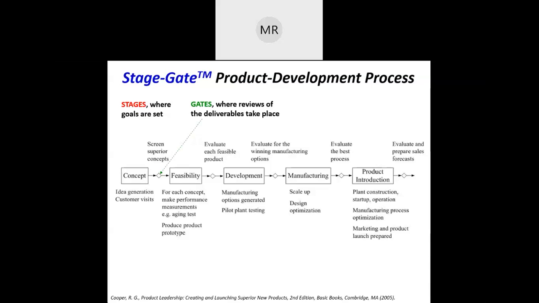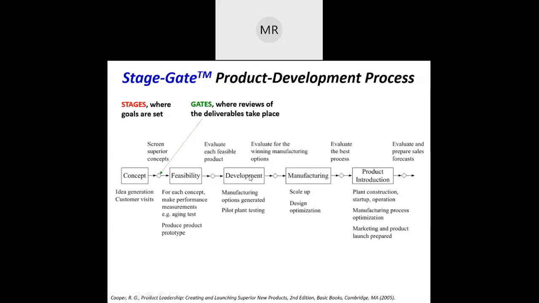If no questions, we move to the stage gate product development. The stage gate product development is complementary to the objective time chart.